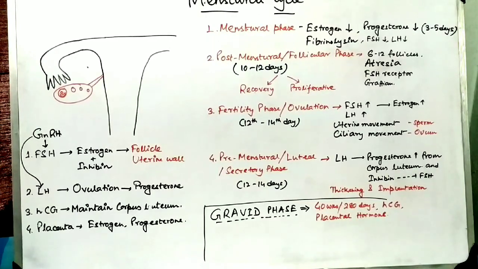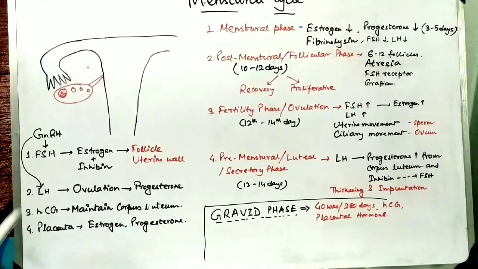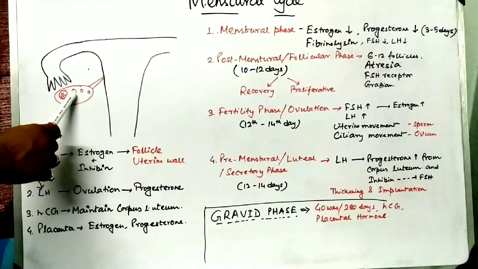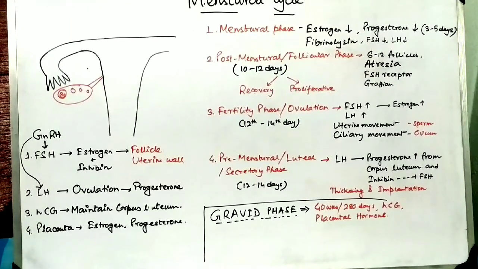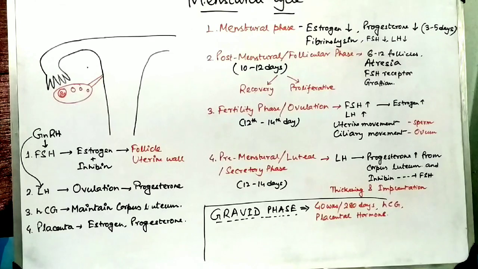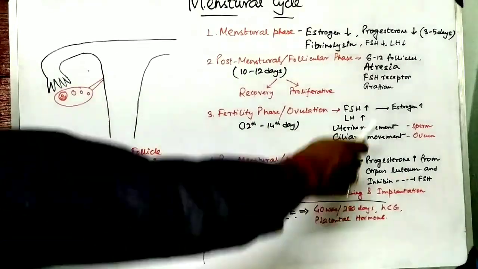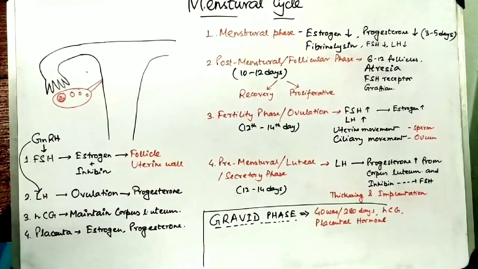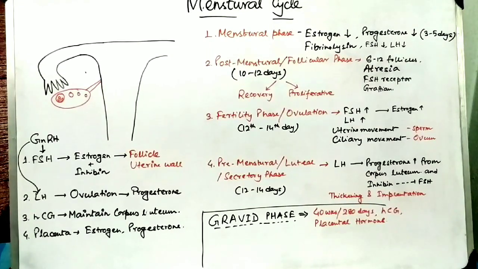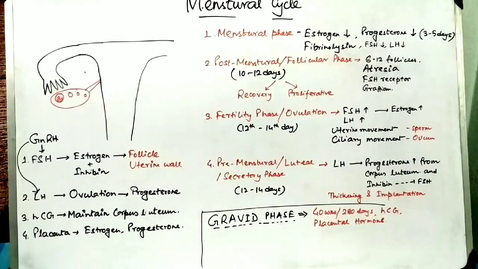Now the estrogen helps to proliferate the primary, secondary, tertiary and the Graafian follicle, and ultimately it leads to the Graafian follicle. But from the 6 to 12 maturing follicles, only one will ultimately form the Graafian follicle and the remaining ones will be damaged. This phenomenon is known as follicular atresia, where all the developing follicles, except the ultimate one, are damaged.